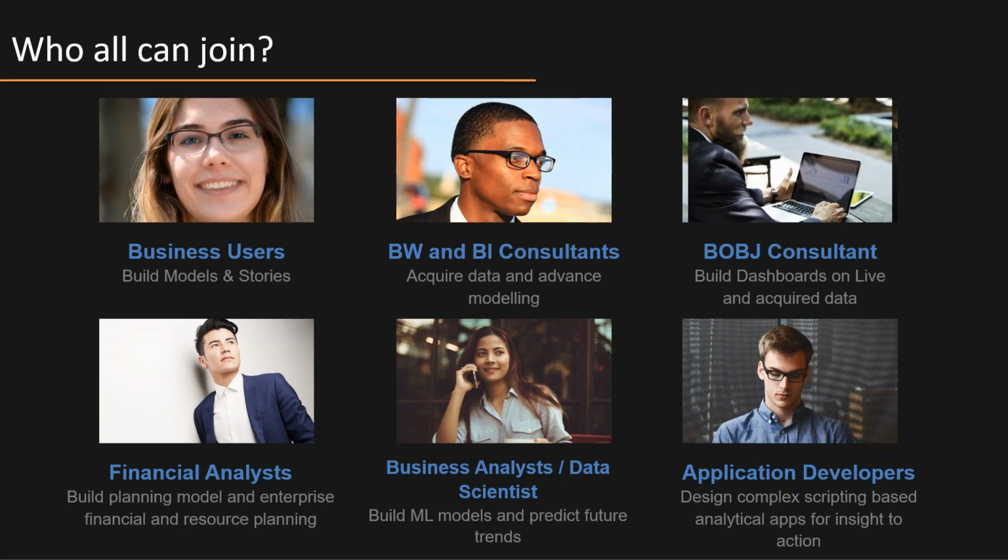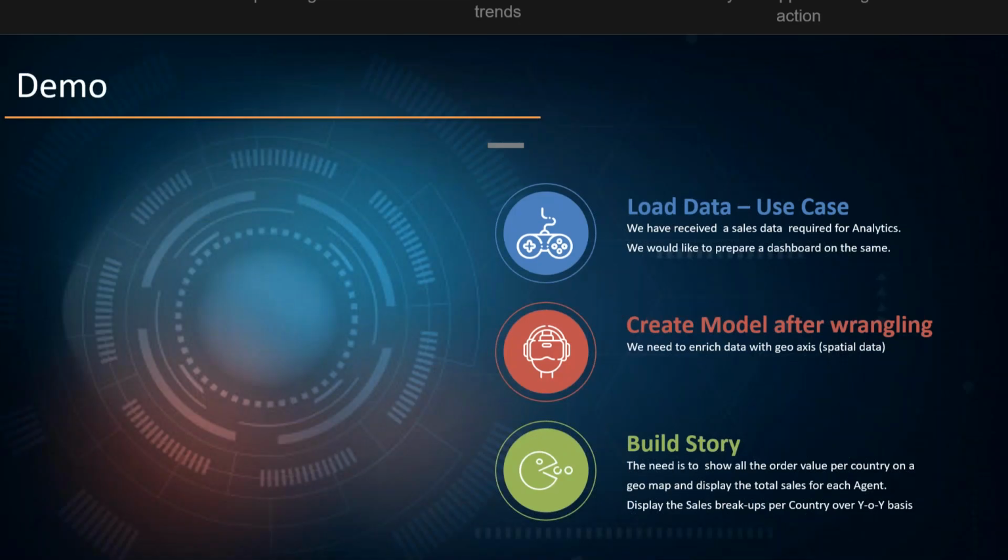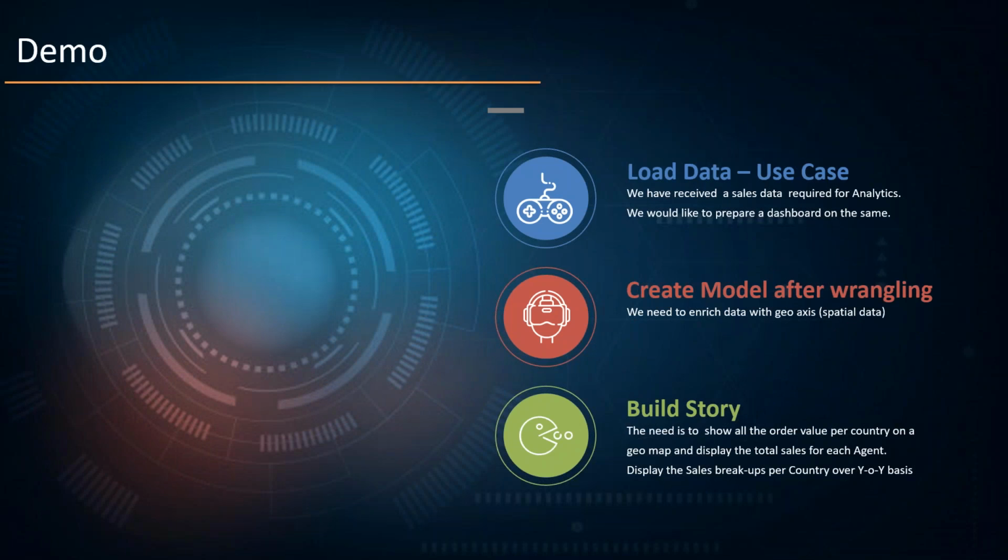All right, now it's time for the demo. We'll build one end-to-end demo, see how to work with this tool, and then quickly navigate through the topics we are going to cover in our session. The first step is to load data. In today's demo session, we are going to use sales data for analytics, and using that sales data we are going to design the dashboard.